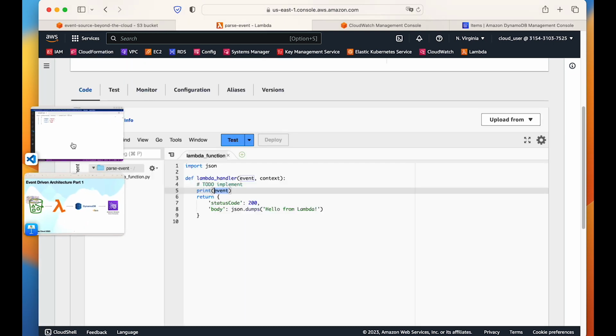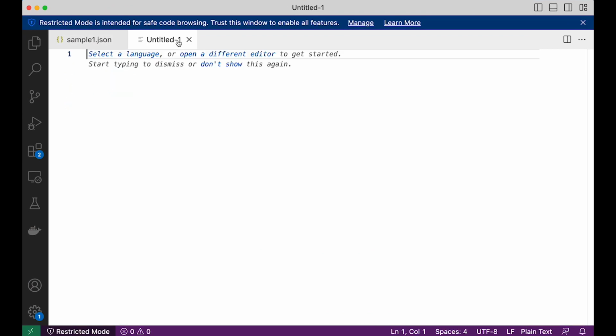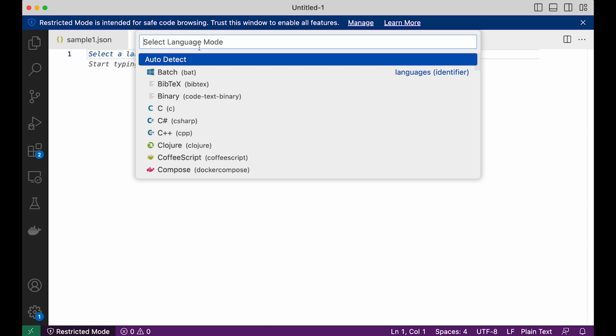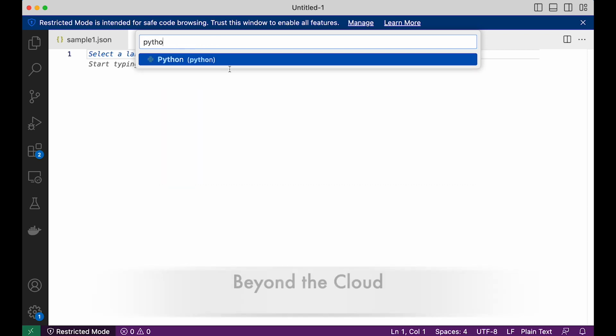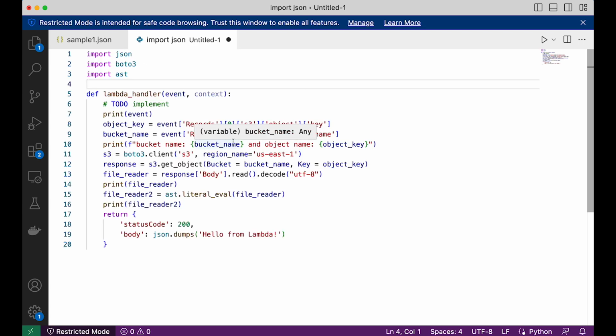Great. What we will do is code something here for our Lambda function. So we select the language, we know our Lambda is in Python, and then we give the code here. Okay, so this is our Lambda code.